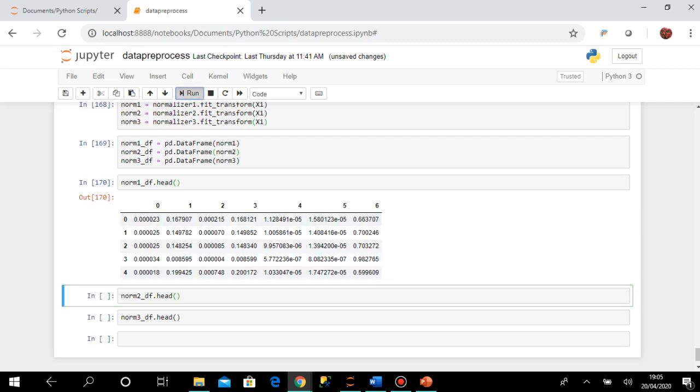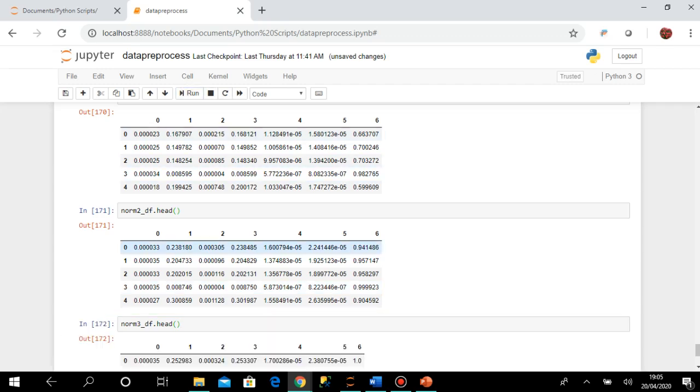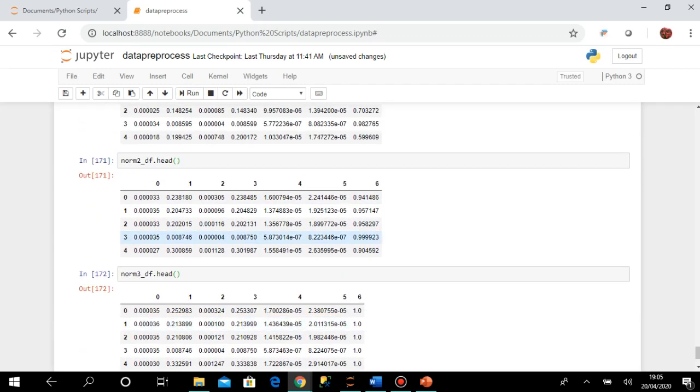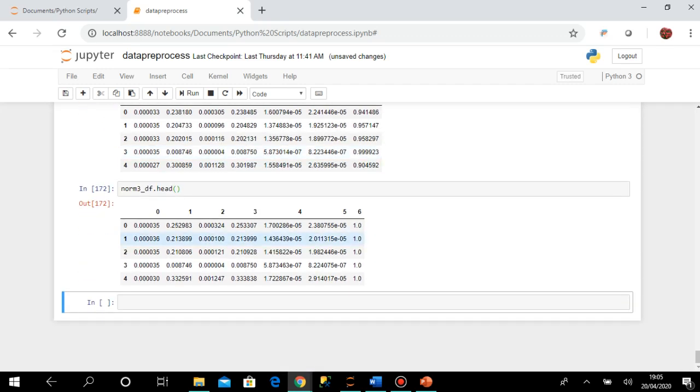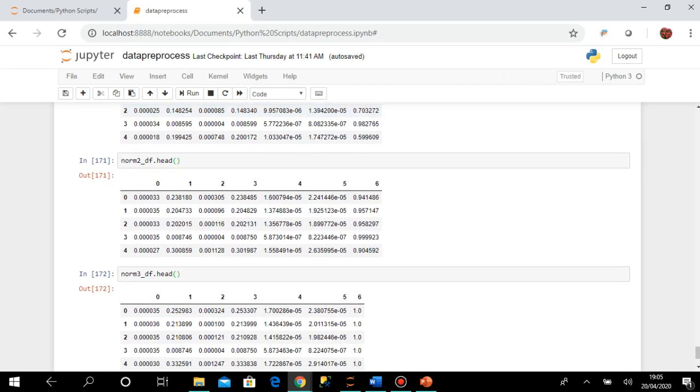The purpose here is only to show that the values after normalization change based on the different normalization methods, but ultimately the purpose is the same. When there are different numeric columns in records with different ranges of numeric values, that may incorrectly influence the machine learning model. So we can normalize the numeric data so that they are in the same range, at the same level. That's why normalization is very effective.